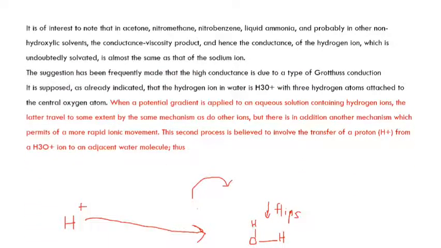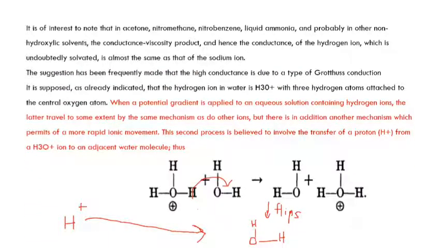When a potential gradient is applied, the H3O plus ion and the H2O water molecules orient themselves in a linear fashion. Now an H plus ion is removed from this H3O plus ion and moves towards the water. The nearby water molecule is converted into a protonated water molecule, and the original protonated water molecule is converted into water.